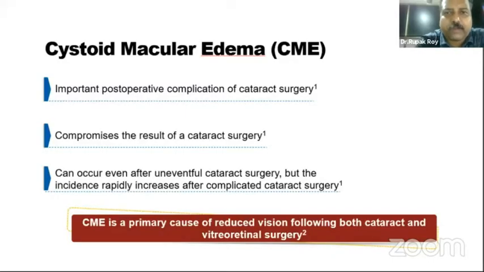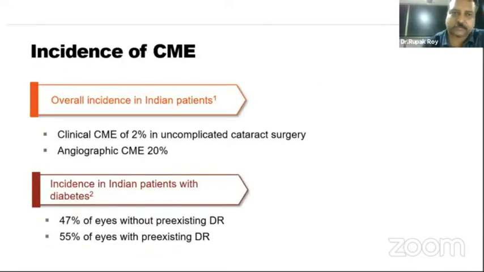Cystoid macular edema, or pseudophakic cystoid macular edema, is an important post-operative complication of cataract surgery. It compromises the result of an apparently uneventful, uncomplicated cataract surgery. It can occur even after uneventful cataract surgery, but the incidence rapidly increases after complicated cataract surgeries. CME is a primary cause of reduced vision following both cataract and vitreoretinal surgeries.